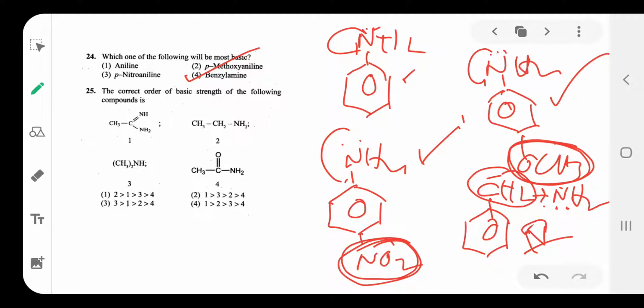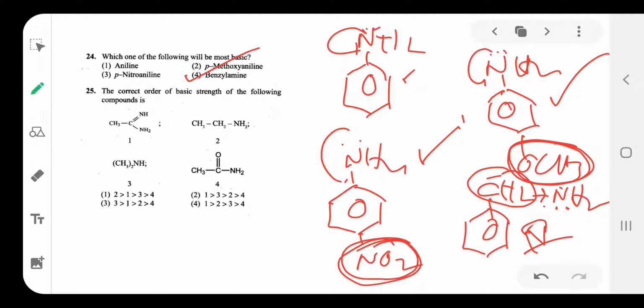Next, question number 25. What is the correct order of basic strength of the following compounds? You have to write down this point: secondary amines are more basic than primary amines due to the plus I effect of the methyl group.